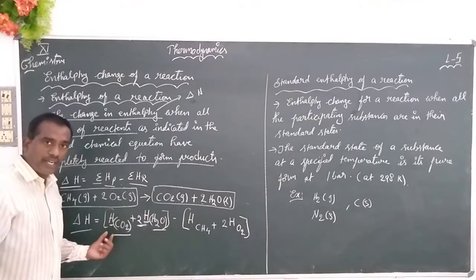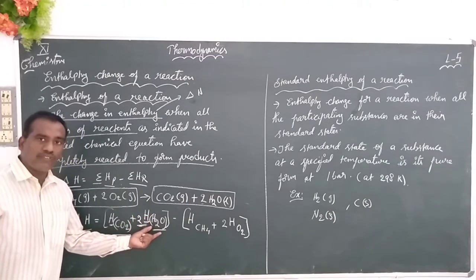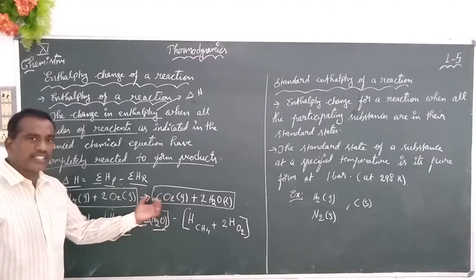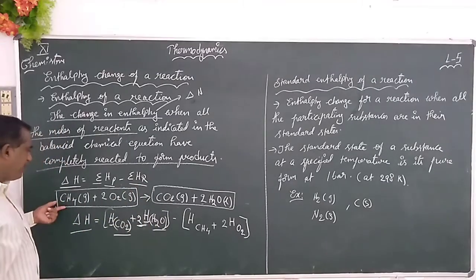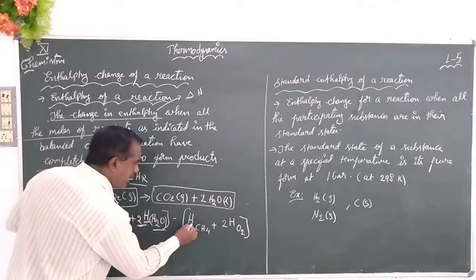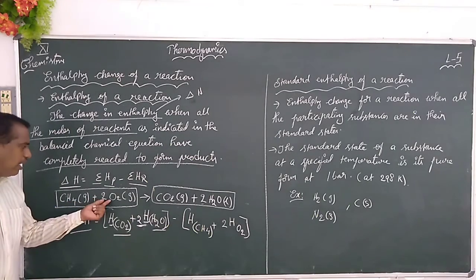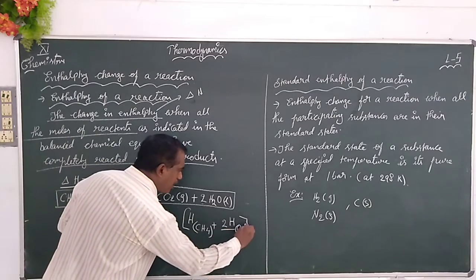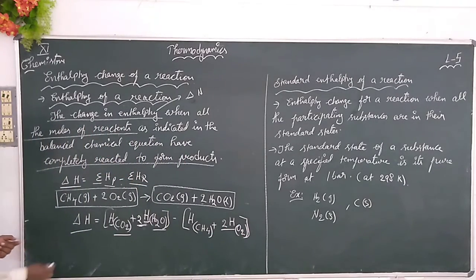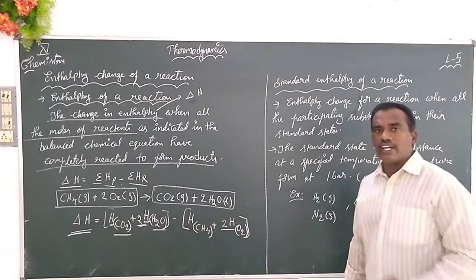It is not necessary to place them in brackets, but it helps understanding. Delta H equals the enthalpy of the carbon dioxide plus the enthalpy of the moles of water formed, which is the products, minus the total enthalpy of the reactants: the enthalpy of methane plus how many moles of oxygen are involved? 2 moles are involved, so 2 times the enthalpy of the oxygen. By this we can calculate the change in enthalpy of a particular reaction. You can rewind the video once.